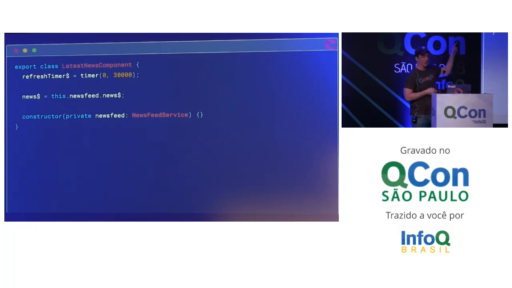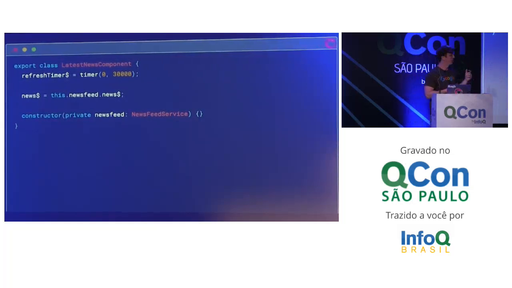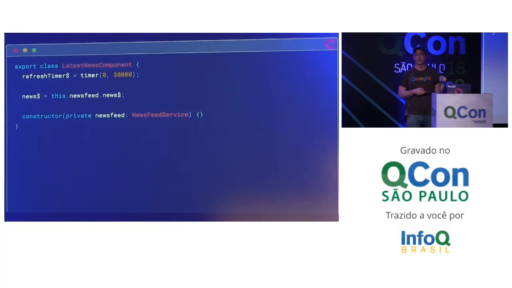So I'm going to use the timer function, which comes from RxJS, and it returns an observable. It's just like an observable interval. So timer with 2 arguments. It says at 0 milliseconds, I want you to emit a value. And that value happens to be 0, and then it emits 1, and then 2, and so on. We're not really using the numbers it emits, but we're saying at 0 milliseconds, I want you to emit a value, and then every 30 seconds afterwards, every 30,000 milliseconds afterwards, I want you to emit another value. And that we want to then pump into that refresh property that we put on our service.